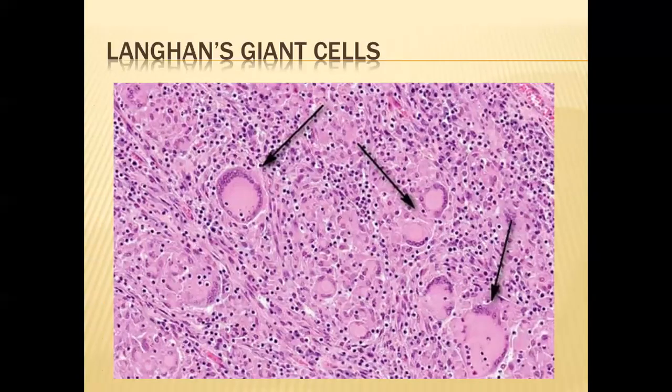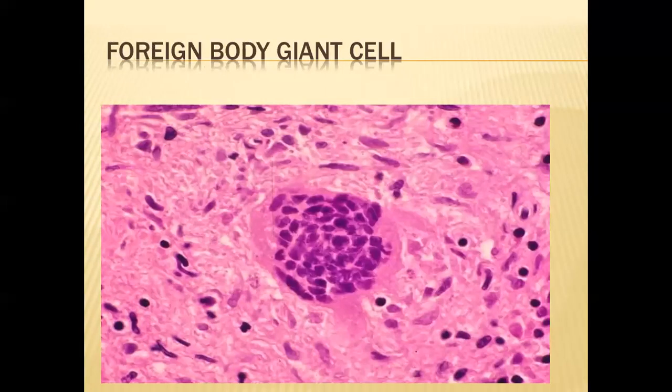Now you can see the picture. In Langerhans, you can see the arrow. The nuclei are arranged at the periphery, not present in the center. You can see here 2, 3, 4, 5, 6 big cells, which are the Langerhans giant cells. Now here you can see a single foreign body giant cell in which the nuclei are present in the whole of the cytoplasm, not in the form of a ring, not at the two poles.